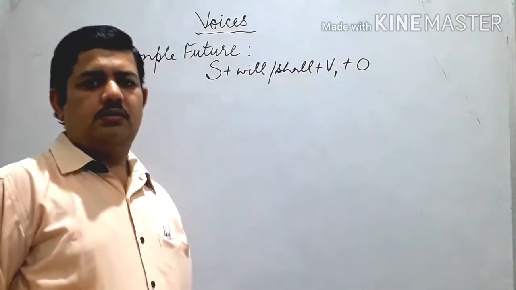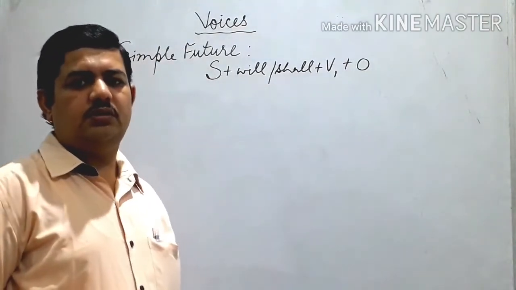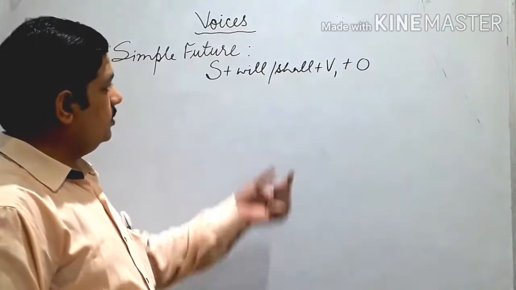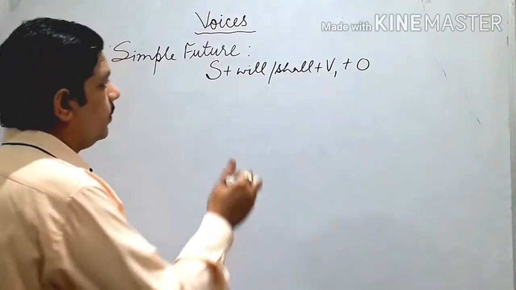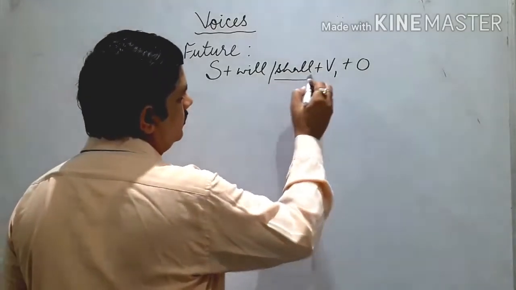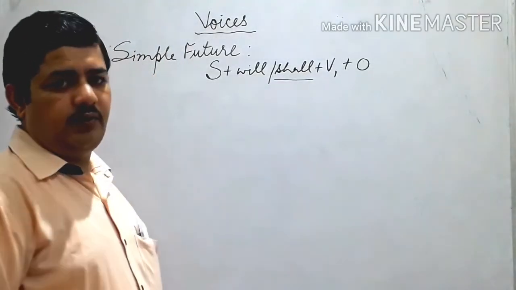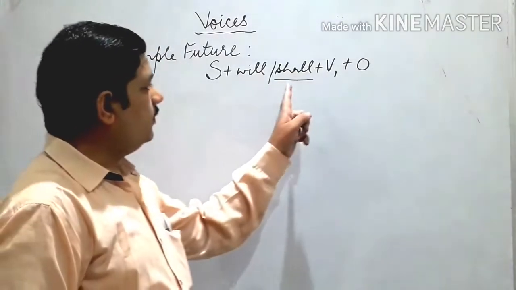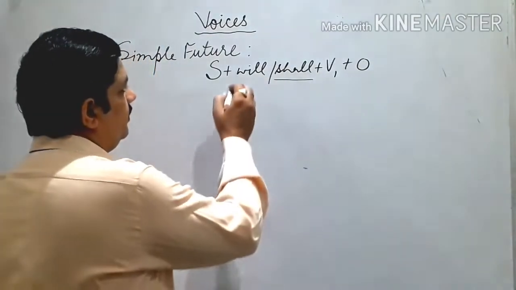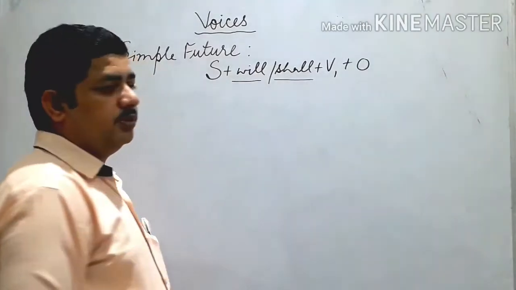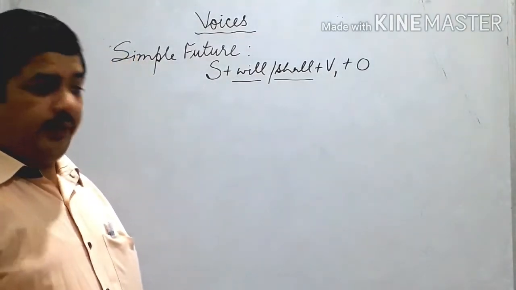There is a confusion among the students about the use of will and shall. It's quite easy. With first person, that is I, we, we use shall, and with second person and third person, we use will.